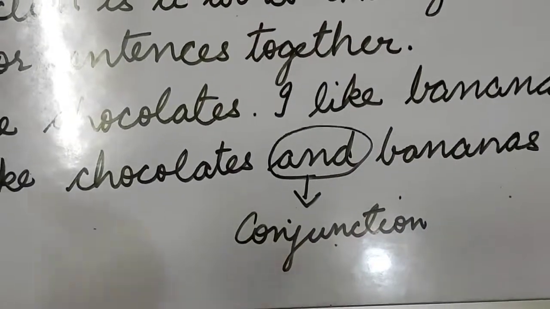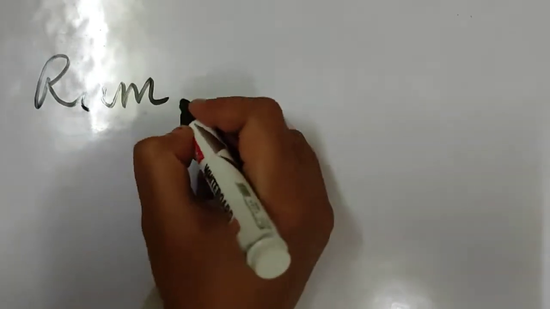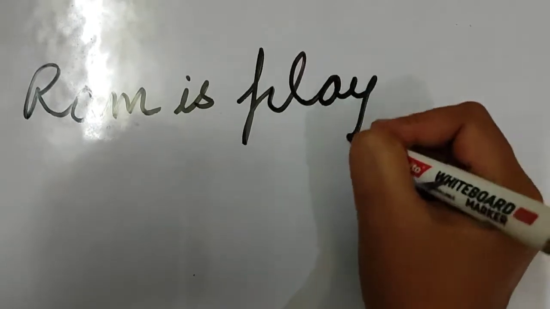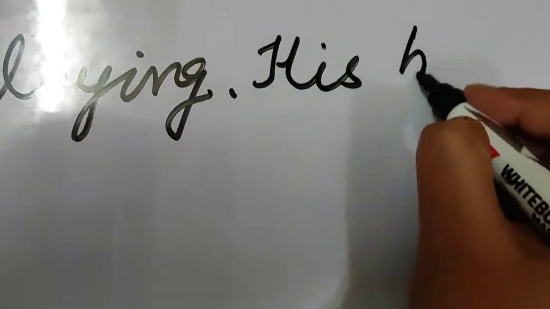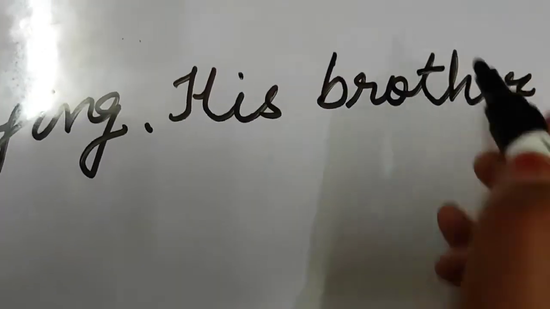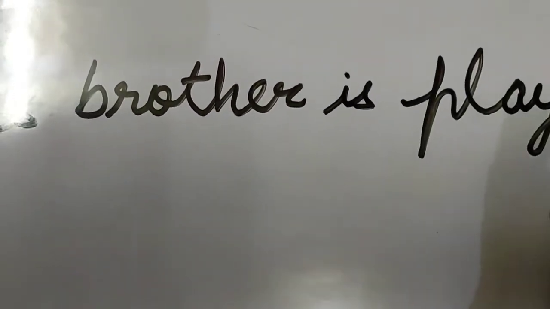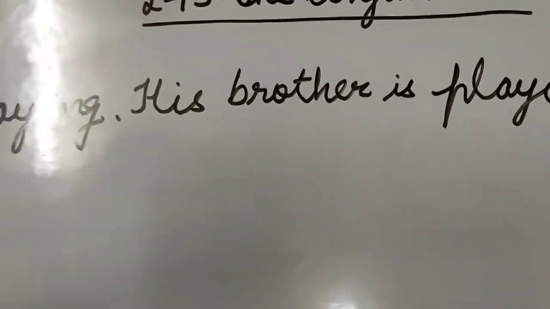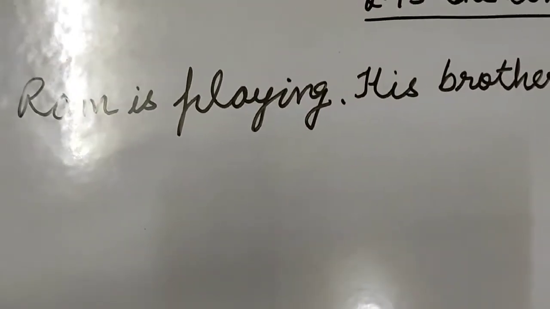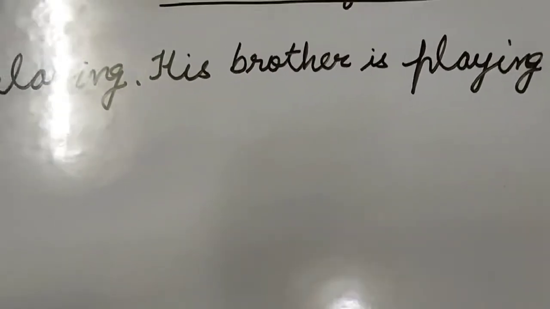I will give you a few more examples. Now I will write one more example. Ram is playing. His brother is playing. Now I have written two sentences again. Ram is playing and his brother is playing. So now we are going to join these two sentences again. So how will I write?